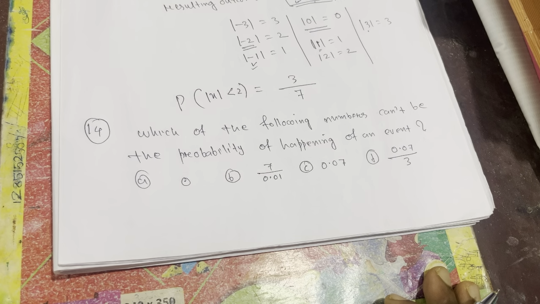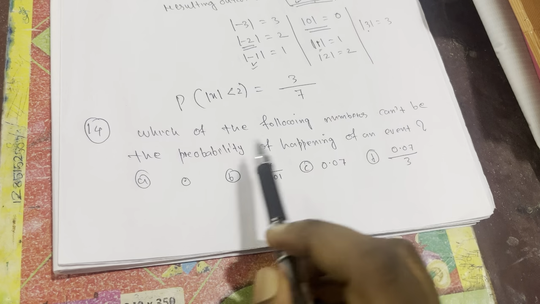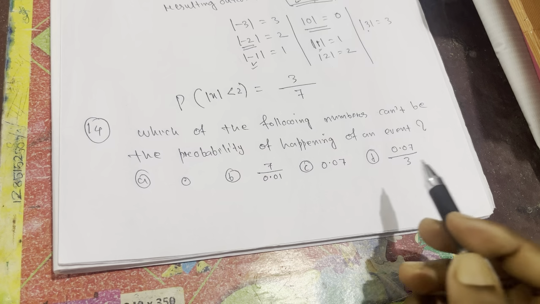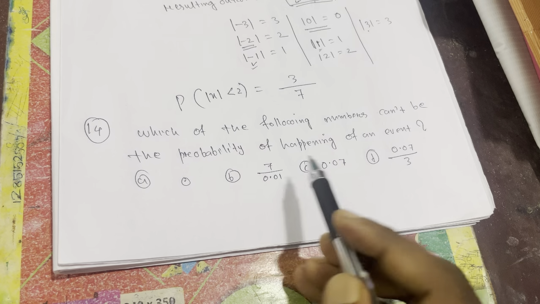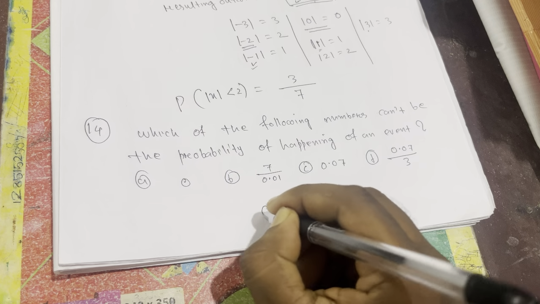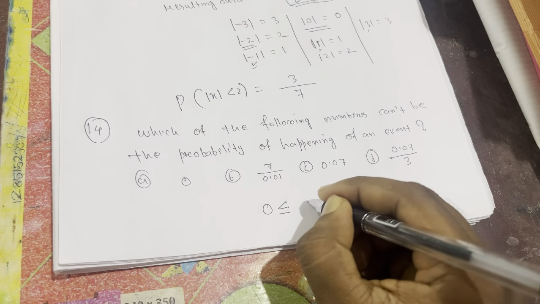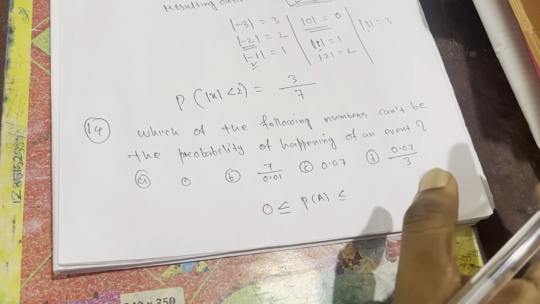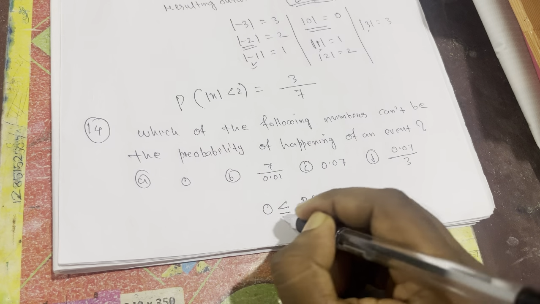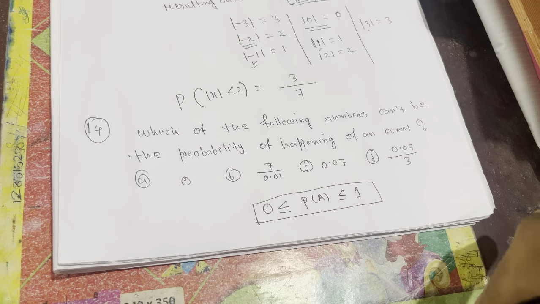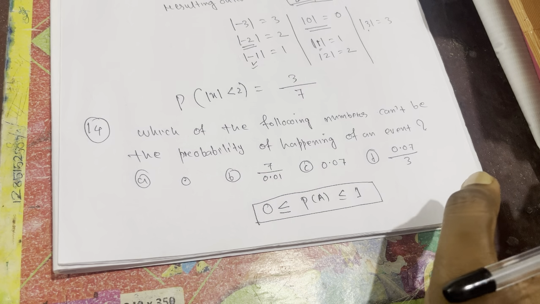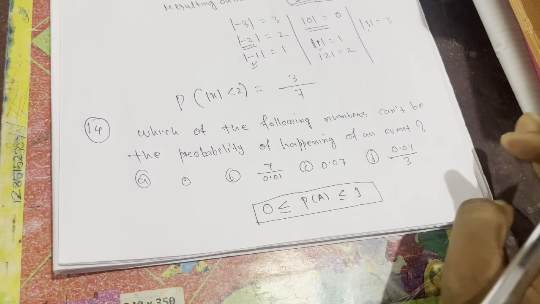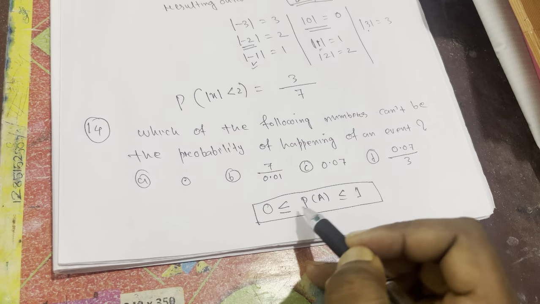So question number 14, which of the following numbers cannot be the probability of happening of an event? Which is not the answer of probability of an event. As you know, the value of probability of any event always lies between 0 and 1. Sometimes it will be 0, sometimes it will be 1, otherwise you will always get a value in between 0 and 1. So now you see which numbers are not in this range.